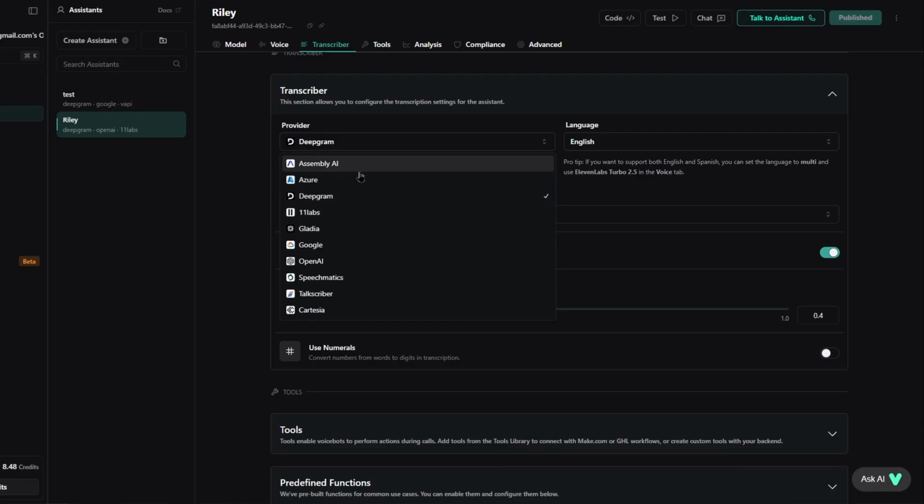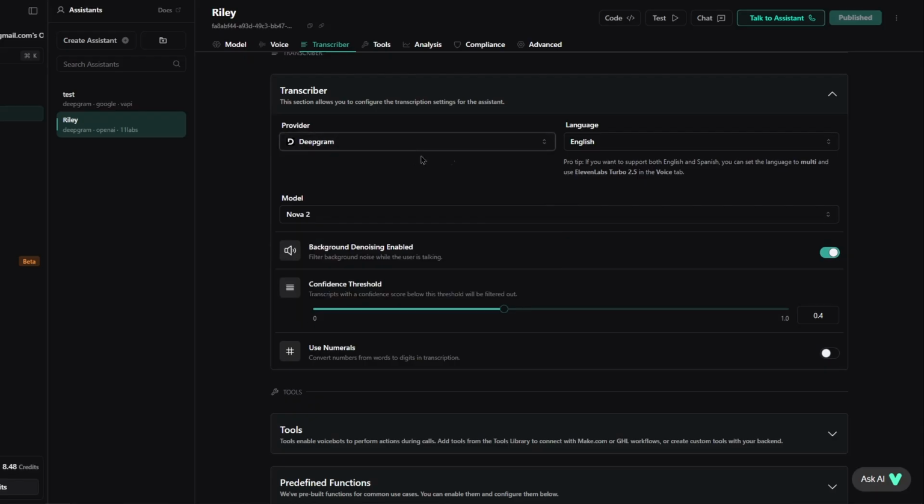Of course, you can play around and see which one you like, but this one is really great. And make sure to turn on background denoising. If there's noise in the background, the transcriber can still pick up the customer's voice, which surprisingly works really well. I tried it with a movie playing in the background, and it could still recognize everything I was saying. So I recommend turning this on.